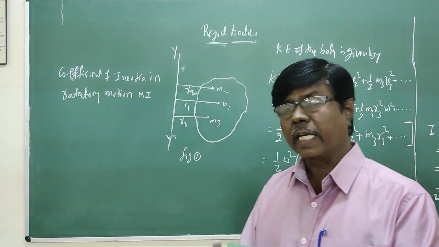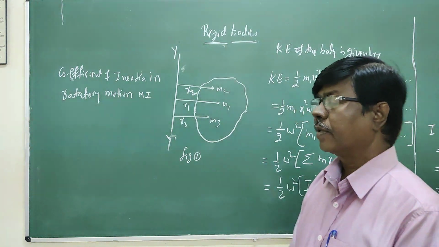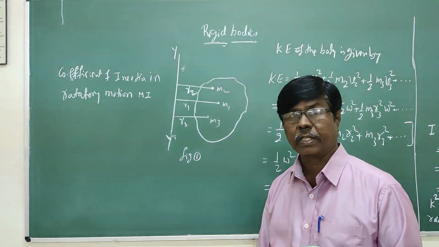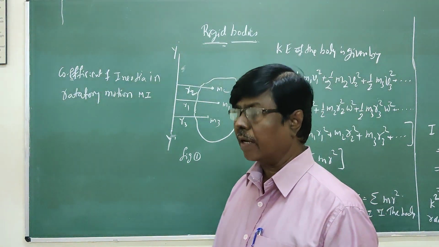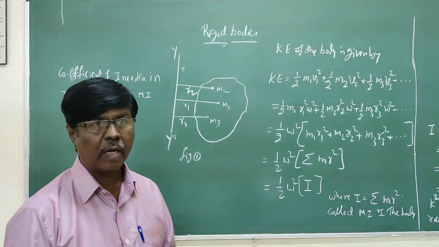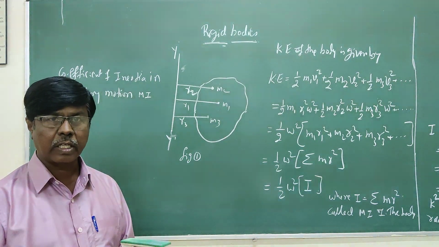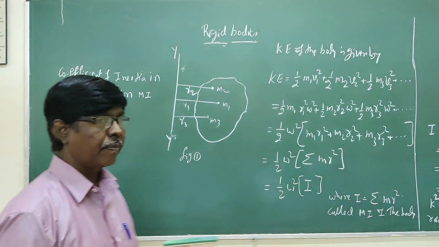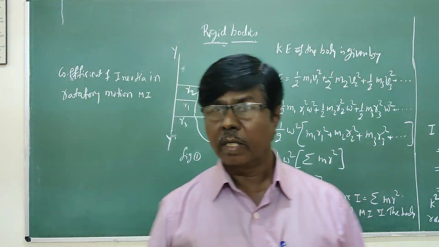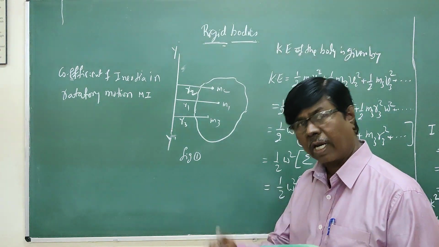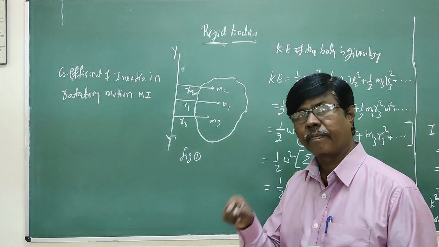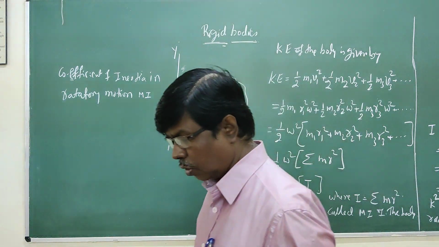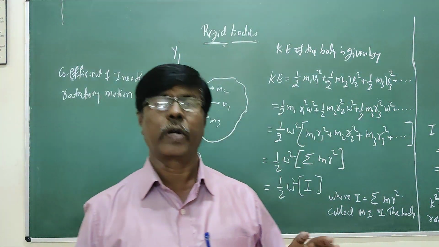For a body in linear motion, it is mass; for rotatory motion, we use angular velocity. The coefficient of inertia is called the moment of inertia. What is moment of inertia? The coefficient of inertia in angular velocity is called the moment of inertia of the body. So, to calculate the moment of inertia of the bodies,